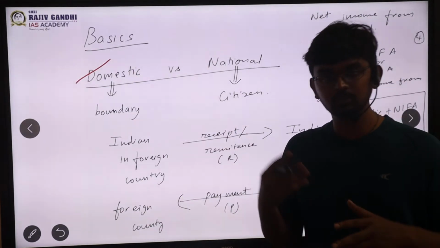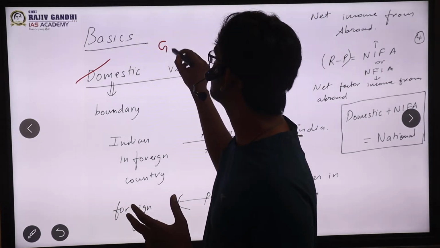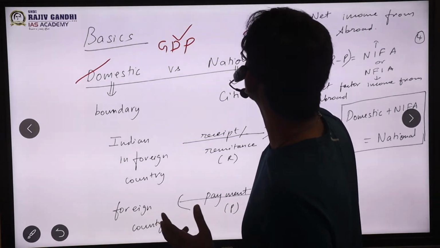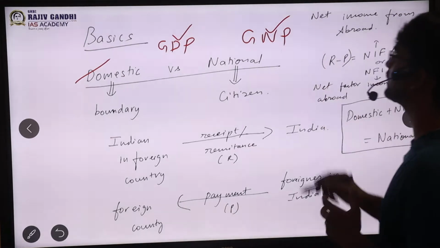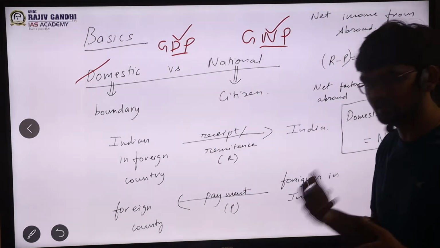So what does domestic or national mean in India? For example, GDP. GDP is nothing but gross domestic product. GNP is nothing but gross national product. So what is domestic and what is national? You need to have a clear picture, sir.